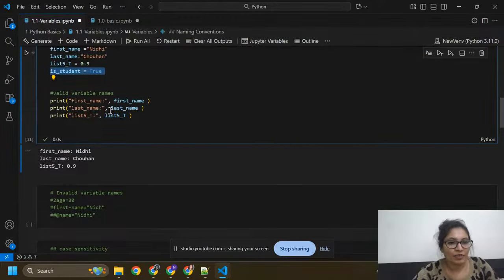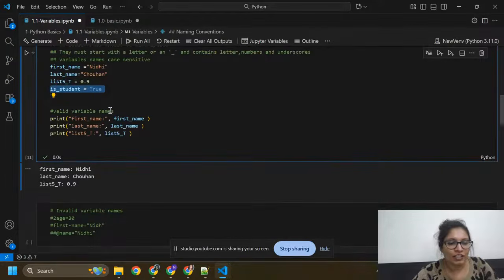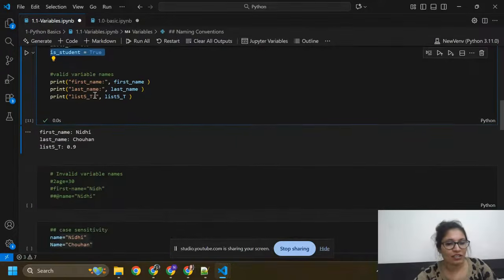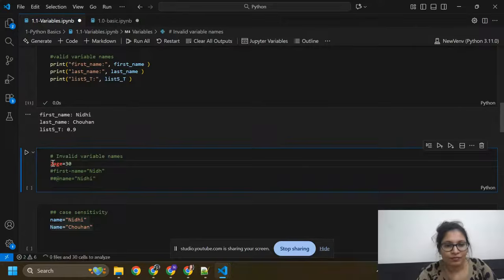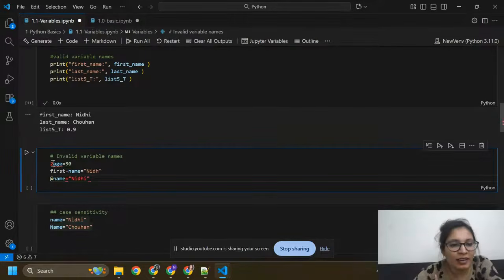First name is Nidhi and last name is Chauhan. And age student equals to true. After this you can check here. We have invalid variable names. You can see here I have age. We can't start a variable name like this. We can't use at the rate or any operator like this in the starting of the variable name.